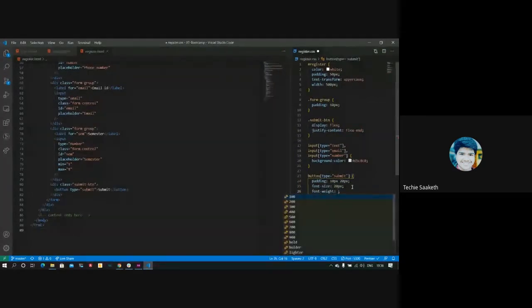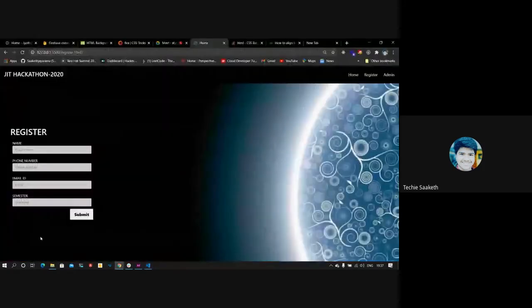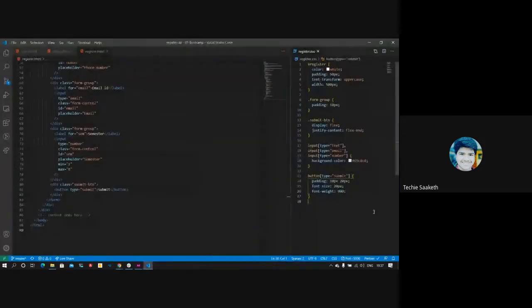The font weight property is used to define how bold the text on a button should look. When I set it to 900, it's bolder.